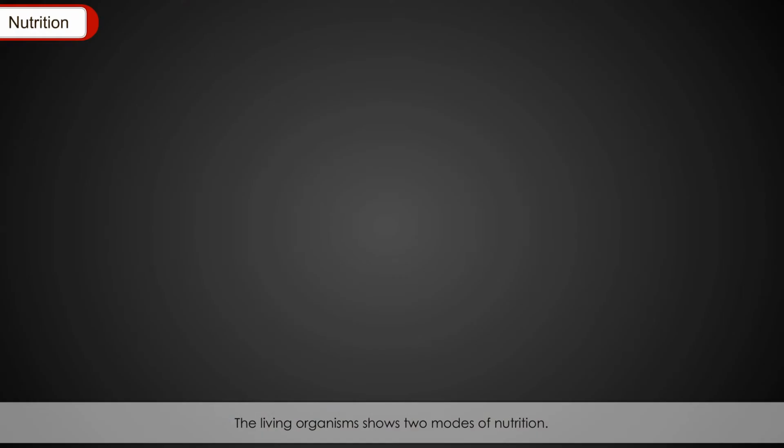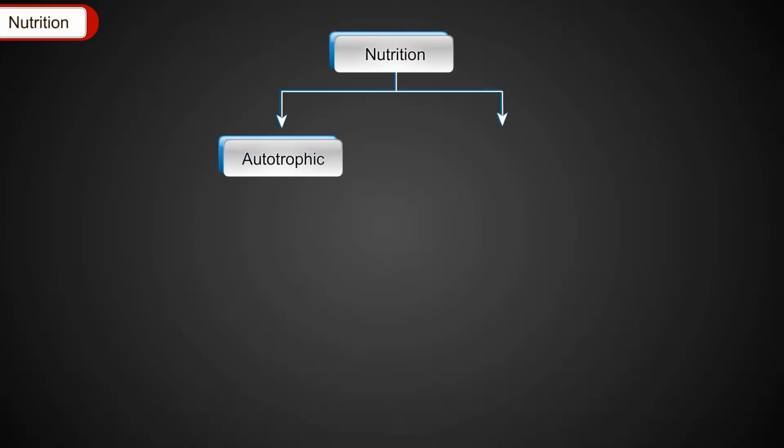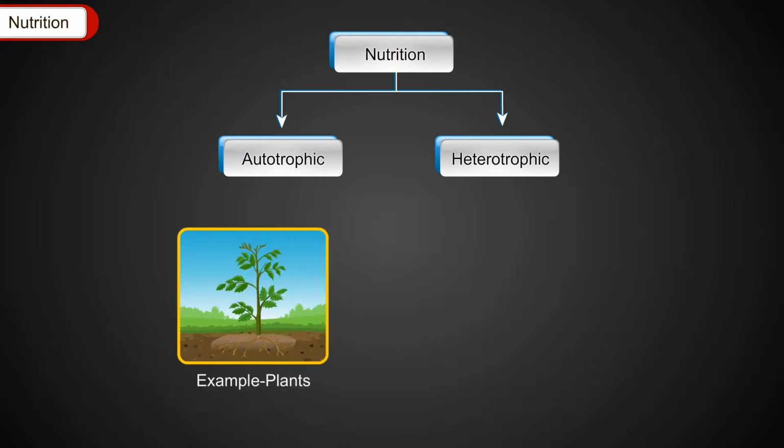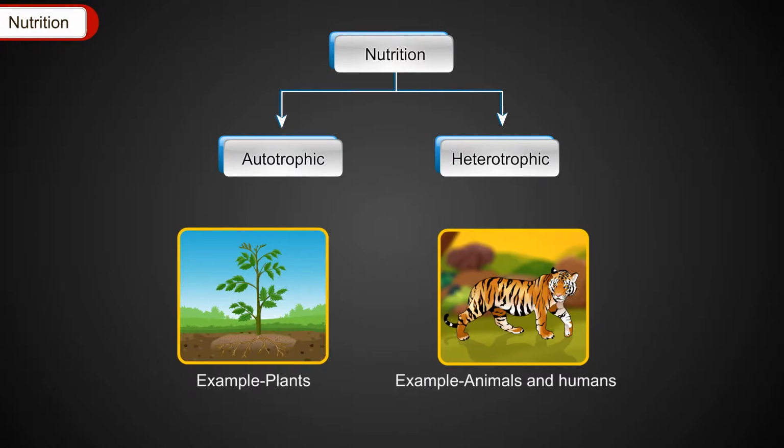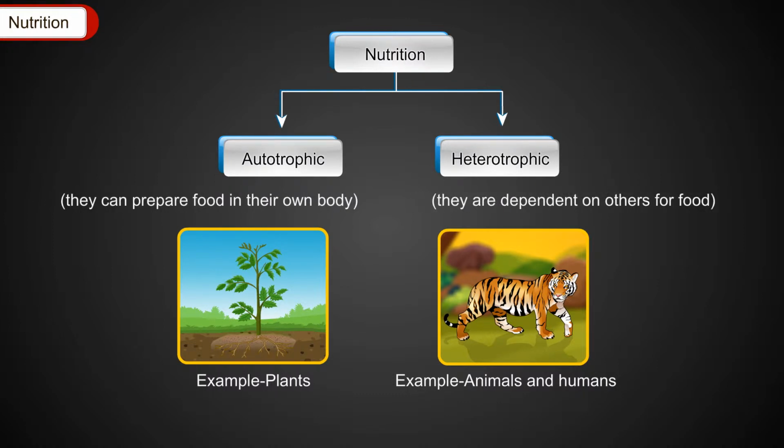The living organisms show two modes of nutrition: autotrophic mode and heterotrophic mode. Autotrophs can prepare food in their own body. Heterotrophs are dependent on others for food. Example: plants. Example: animals and humans.